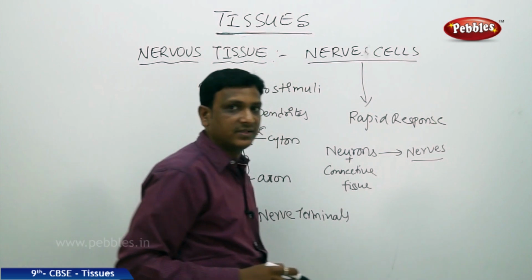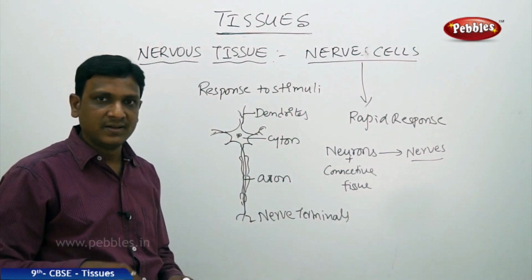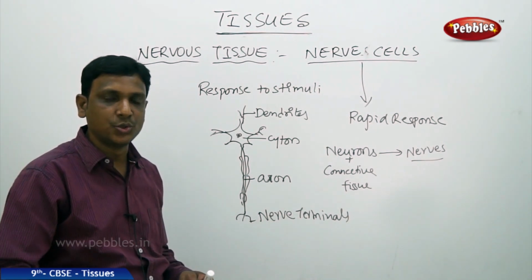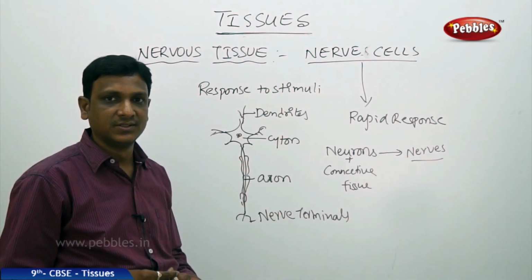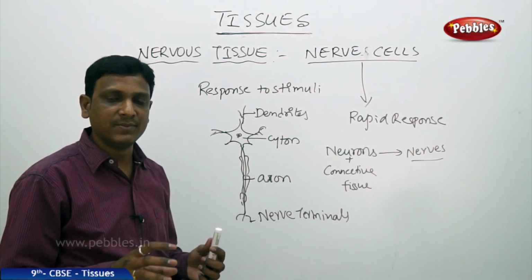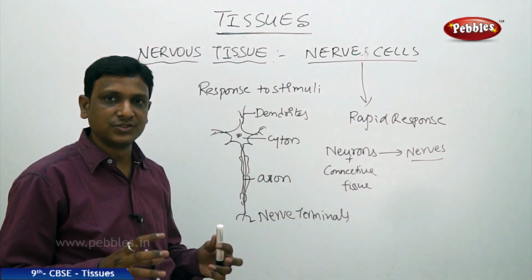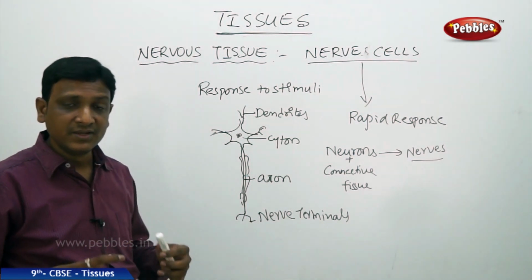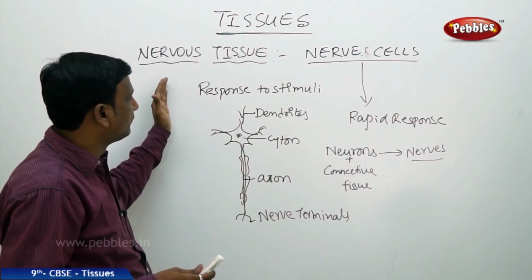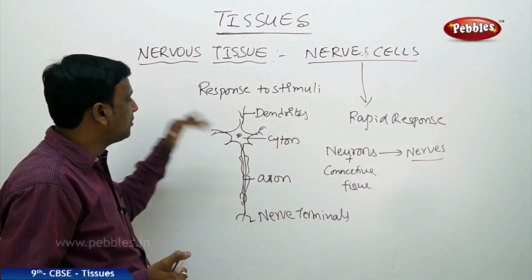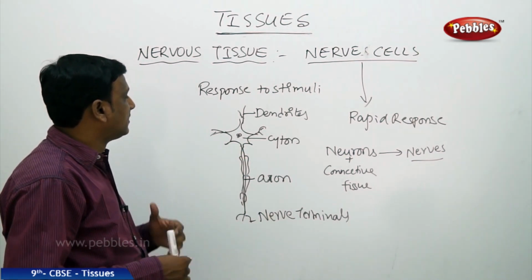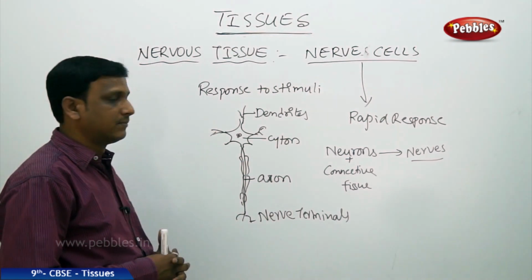The nerves are associated with muscles, and the nerves connected to the muscles produce the response in the muscle, and muscles show the movement, the contraction and relaxation. This combination of nerve and muscle is fundamental to any animal. Most animals have this combination, so they can show very quick responses, very quick movements. In this way, the nervous tissue consists of nerve cells which help in communication, that is, to pass information within the body, between the different parts of the body.